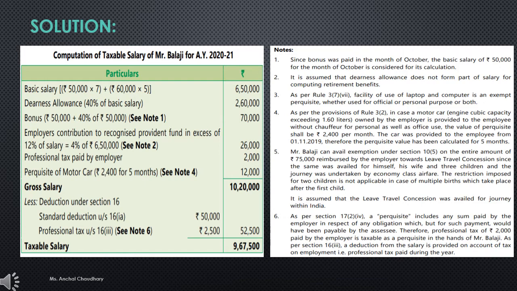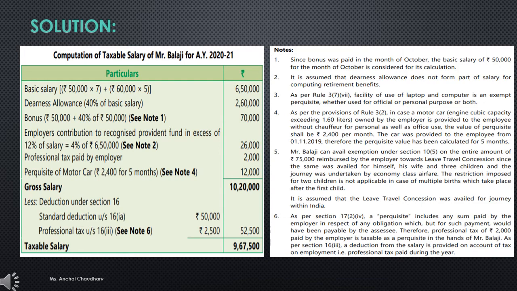Only 2,400 for 5 months will be given. For 5 months, because the perquisite has been provided on 1st November. So that perquisite will be calculated for 5 months only: November, December, January, February and March. So the value of the perquisite of the motor car will be 12,000. So now gross salary will be 10,20,000.